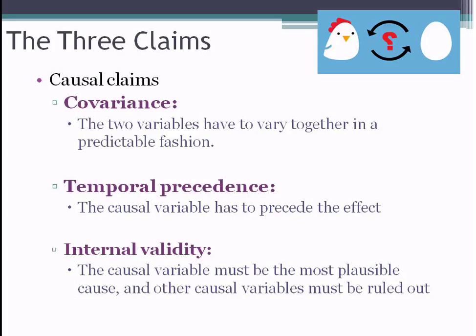And then the last one is internal validity, and this is the most difficult of the three criteria for causality. Internal validity says that the causal variable in your study must be the most plausible cause. In other words, you have ruled out or controlled for all other possible causes, right? So the idea here is that, when we're studying our dependent variables, which we'll get to in a minute, when we're studying our variables, oftentimes there are many, many things that can cause a particular outcome.